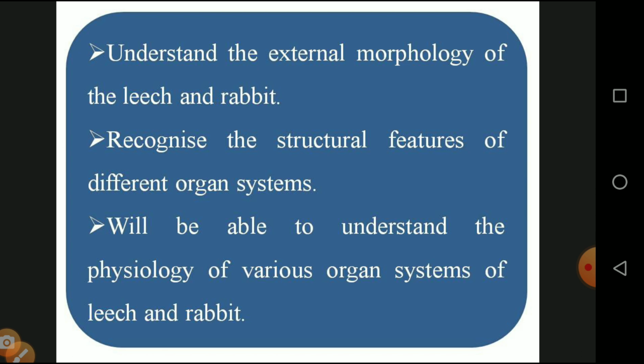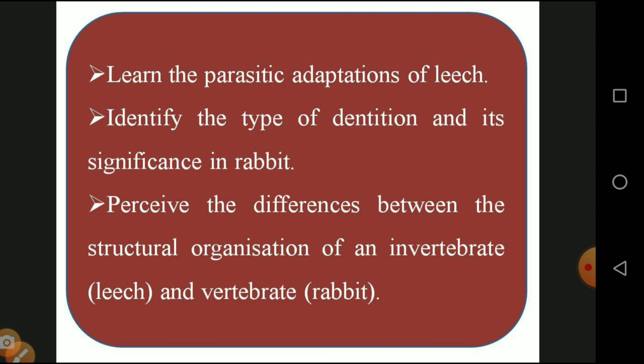Then we will be able to understand the physiology of the various organ systems of leech and rabbit, the different kinds of basic functional systems of the rabbit and leech. Then learn the parasitic adaptation of leech. Leech is an external parasite. Two types of parasites are available: one is called internal parasite and the other is called external parasite. An external parasite is available on the outside of the body and depends upon the host organism.